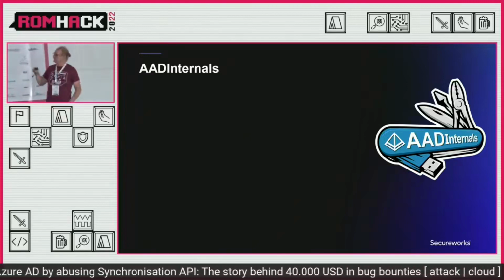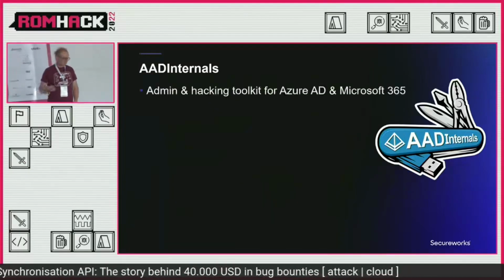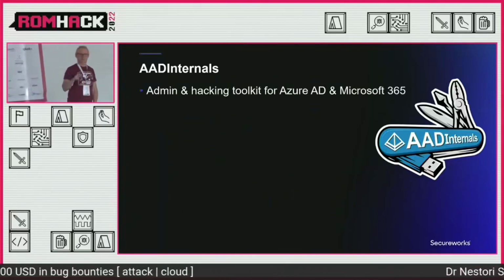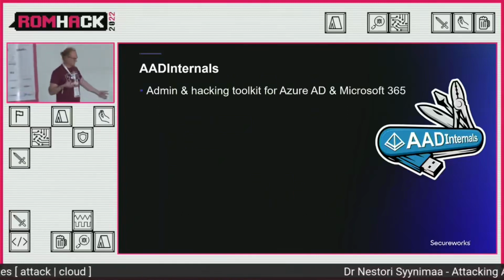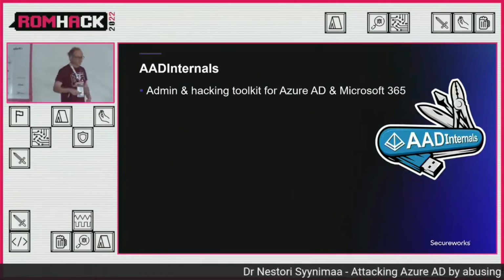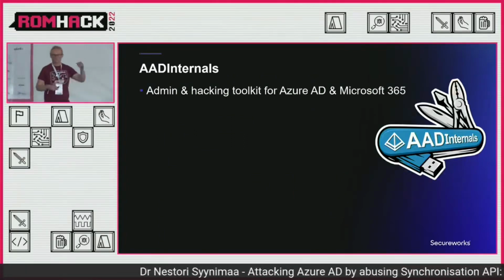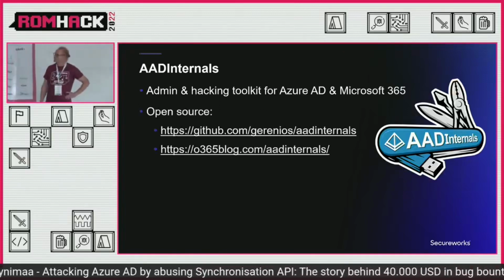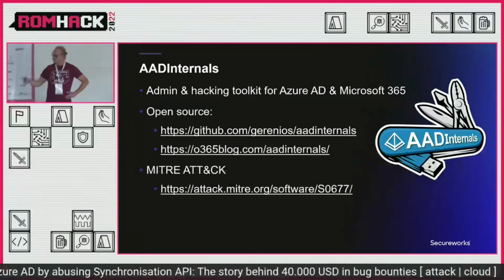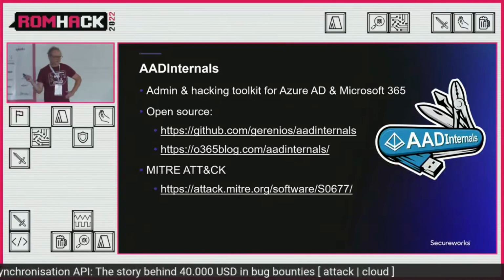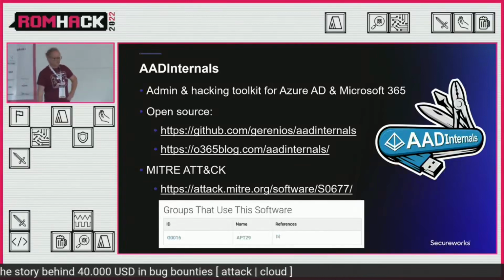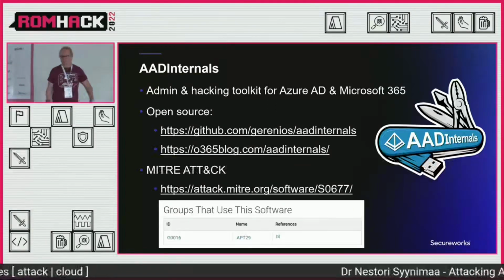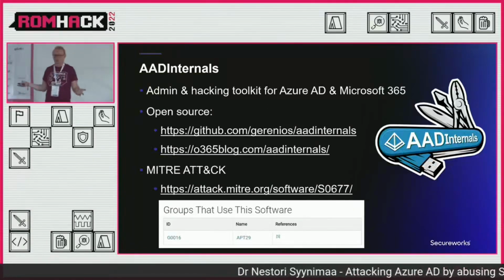But anyways, I have a tool called AAD Internals. It's an open source admin hacking toolkit. Who of you have ever used that? There's a couple, yes. And I have stickers. I can share them with you after the talk somewhere here. I don't know. And it's open source. It's available on GitHub. And it's also listed by MITRE ATT&CK, if you know that, as software. And it's being used by a group called APT29, also known as Nobelium. So I'm pretty much, I don't know, should I be honored or not? Maybe.